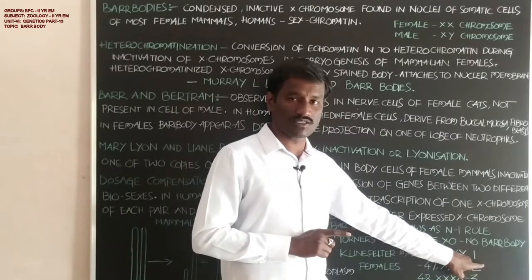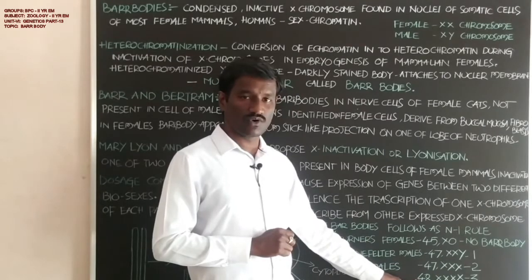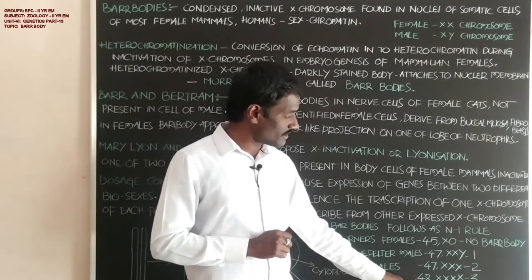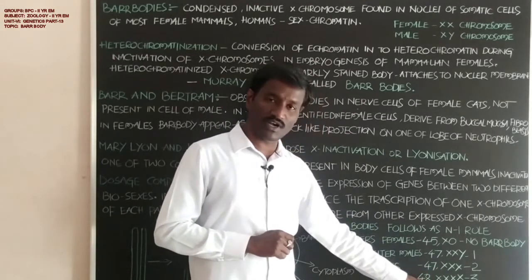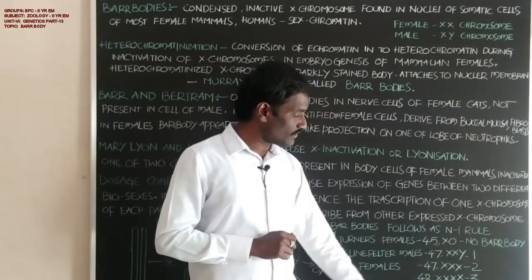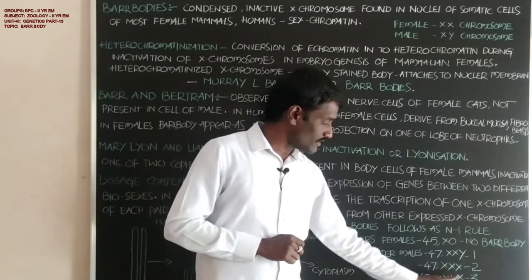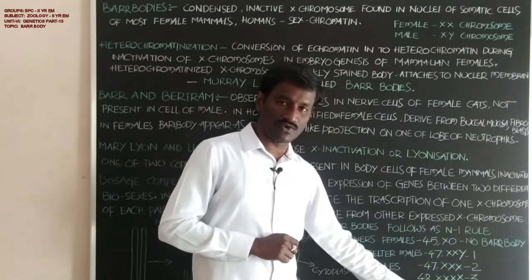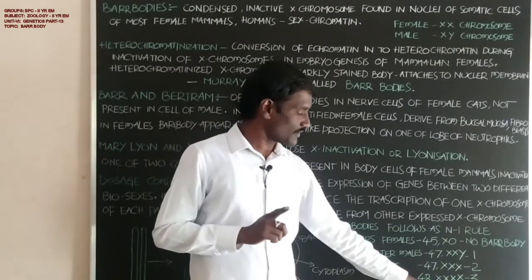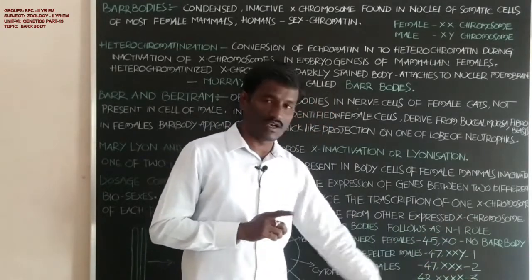The number of Barr bodies is 2. And with 48 chromosomes in total, X chromosomes are 4 in number, and by the n-1 rule, 4 minus 1 equals 3. The number of Barr bodies is 3.